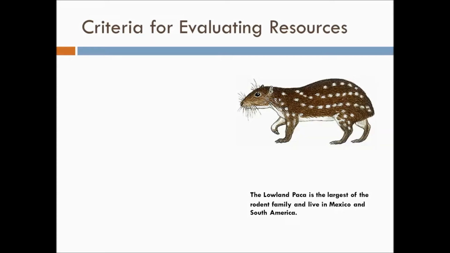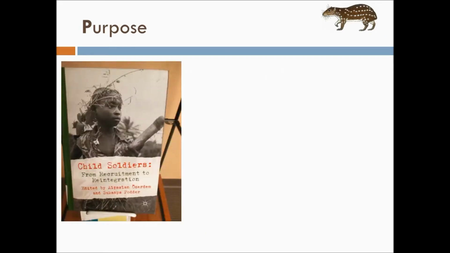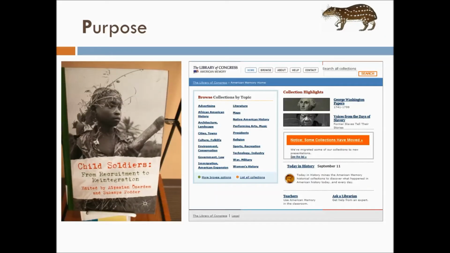Let's look at the criteria for evaluating sources using the acronym PACA: Purpose, Authority, Currency, and Accuracy. The first thing to consider is the purpose of the resource. Is it to inform or educate? There are lots of books and websites on interesting topics meant to inform the reader.